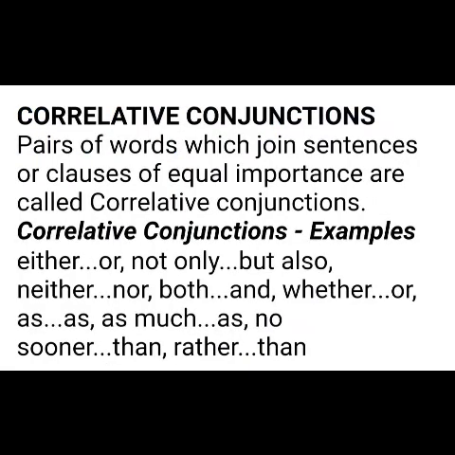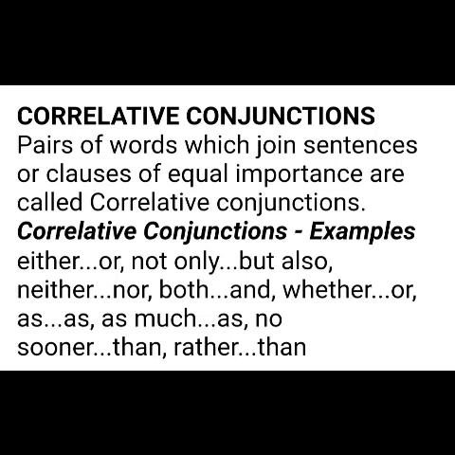Okay. So, the next one is correlative conjunctions. Here we are using words like either or. First, what we use to combine the sentences is either or. The second one is not only but also.